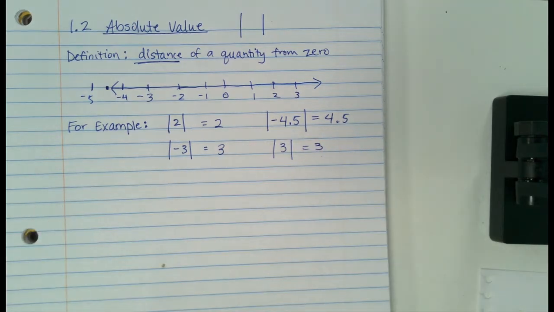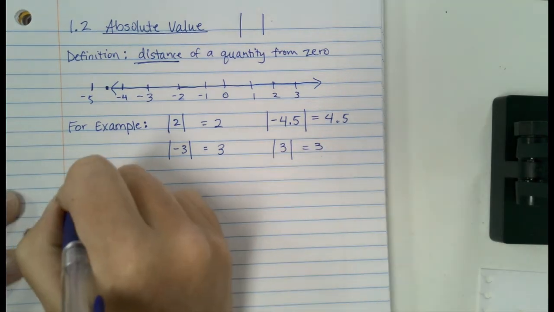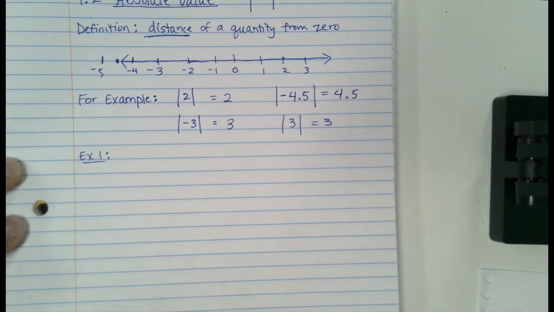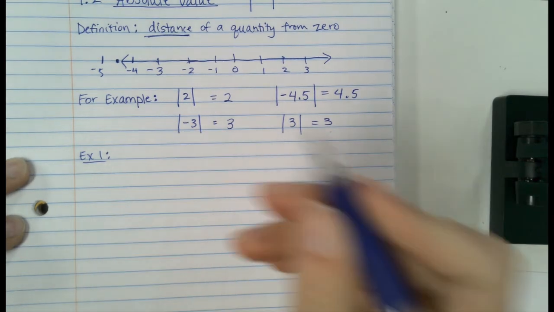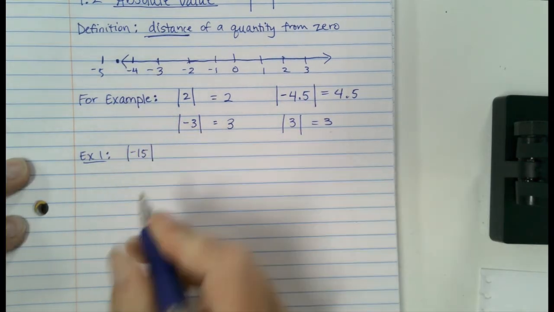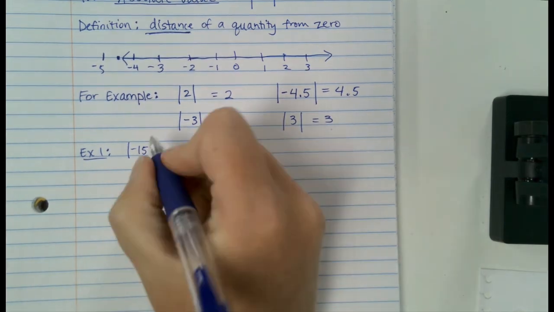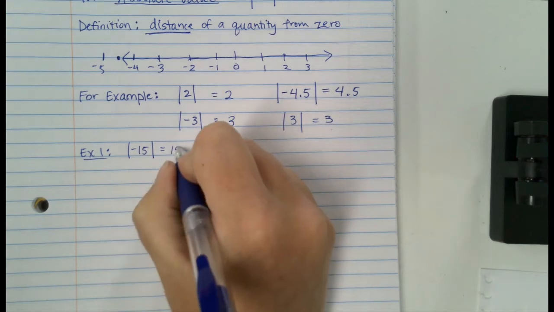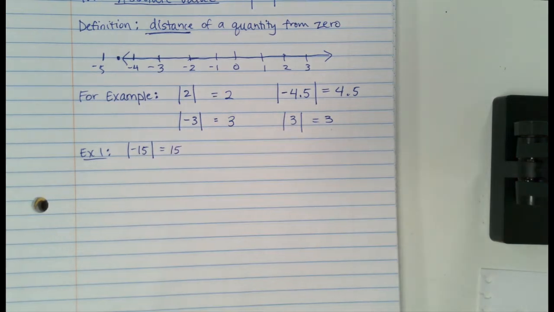Okay, now let's do some examples here of just absolute value operations, okay? So start with one without a number line. If I asked you for the absolute value of negative 15, you all should be able to tell me. Good, thank you. Again, it's just the number inside the bar without the negative sign. That's all it is.